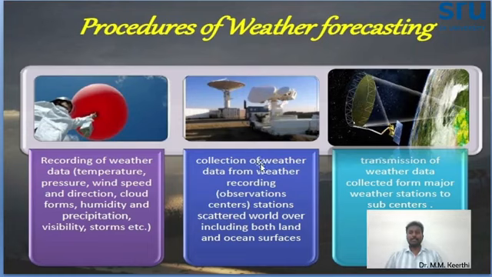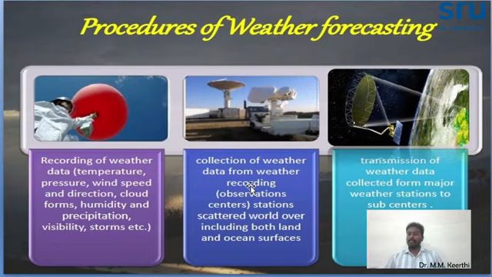The next step is collection. For example, in one place you are recording, in another place you are recording, like that in different places they are recording the weather data. After that, in the second step, we have to collect all the weather data from the weather observatories. There are mainly two observatories: one is the principal observatory, another is the ordinary observatory, and the third, which we talk about nowadays, is the automatic weather station. Wherever availability is there, we need to collect all the weather data in the different places.